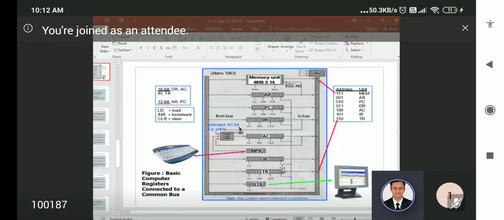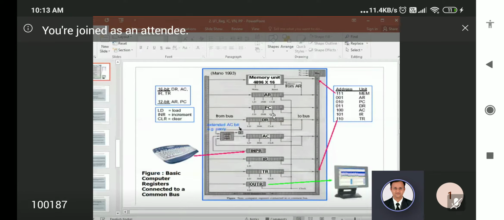What will happen is, see the diagram, LD, which means load is enabled. Now the DR register is going to be used. LD is common for all registers, so whenever the LD signal is enabled, not all the registers will be loaded. Only the DR register alone will be loaded, because we have passed the 0, 1, 1 signal.